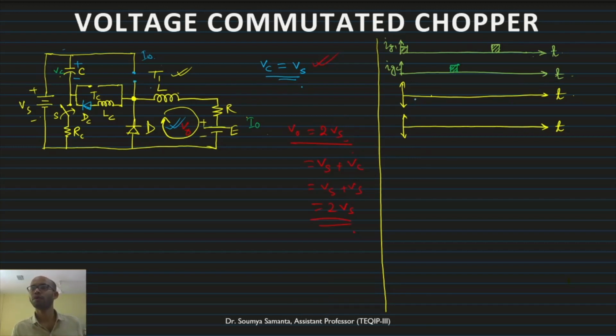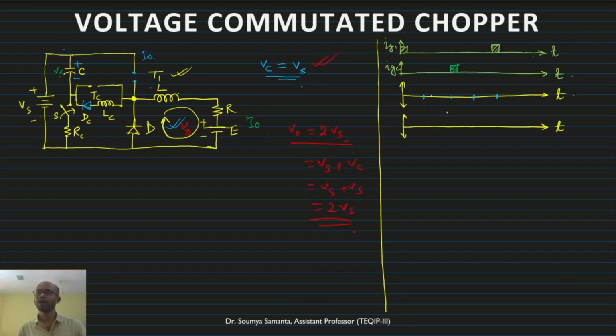So first I will draw IC, the current through this capacitor. Let's say I divide this whole part into 4 modes: this is mode 1, mode 2, this is mode 3 and mode 4.